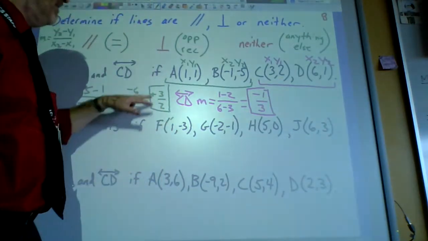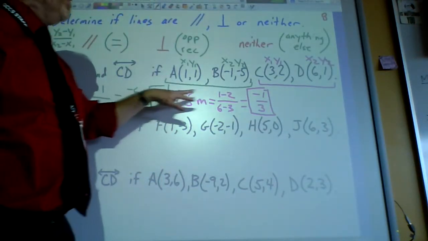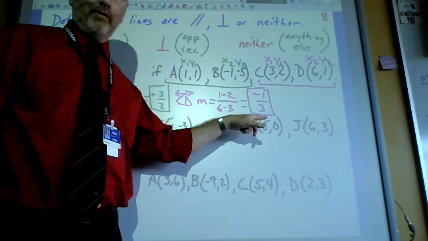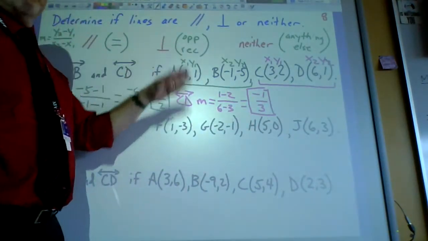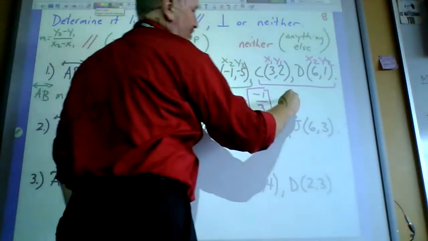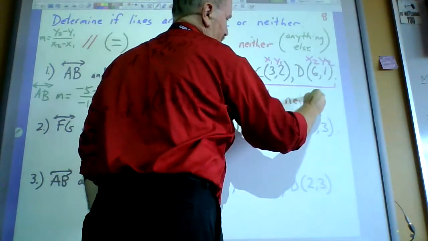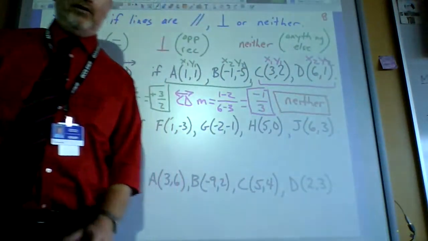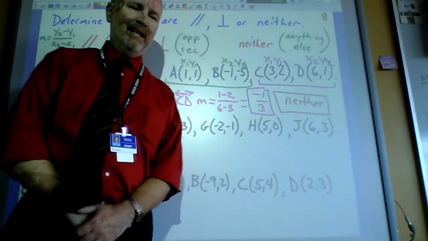No, you know that. He's 3 over 2. This guy would have to be 2 over 3, but he's 1 over 3. So they're not opposite reciprocals either. So this is a straight up neither problem. These two lines are neither parallel or perpendicular. They're something else.